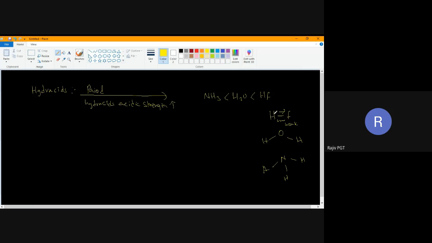If this bond is weak, H plus will be given easily. That is why HF is more acidic. If electronegativity is more, the bond becomes weak, because it pulls electrons. Understand, children? In a period, acidic strength will increase.